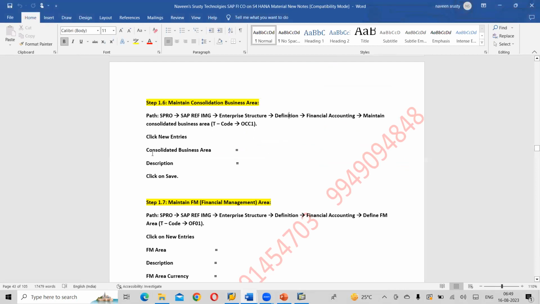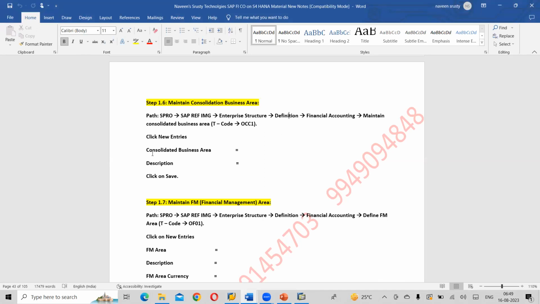Naveen, regarding functional area, so we will create an area for every department, right? Correct. It depends upon your client. Whatever departments they are having in their organization or in their business or company, they will give you the list. So according to that, we will create it. Okay, fine. Next one. Maintain FM area.